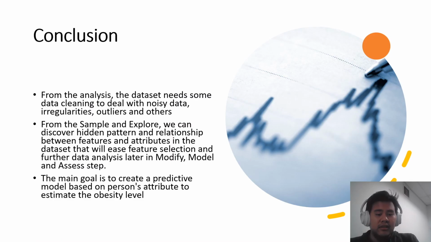So for conclusion, from the analysis, the dataset needs some data cleaning to deal with noisy data, irregularities, and others. From the sample and explore, we can discover hidden patterns and relationships between features and attributes in the dataset that will aid the feature selection and further data analysis later in the modify, model and assess step. The main goal is to create a predictive model based on a person's attributes to estimate the obesity levels.